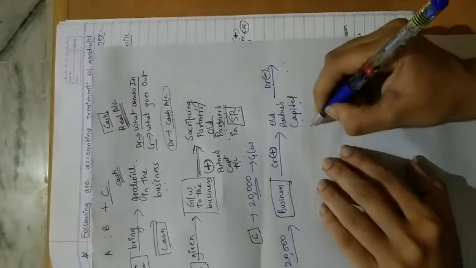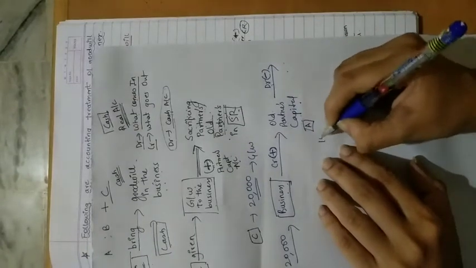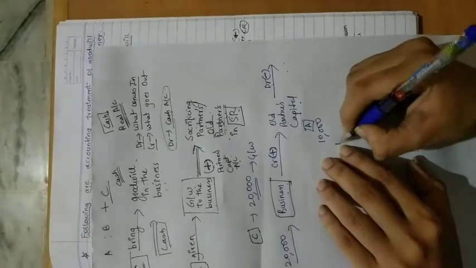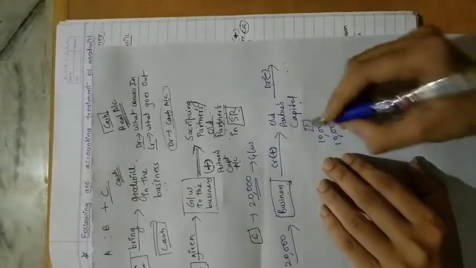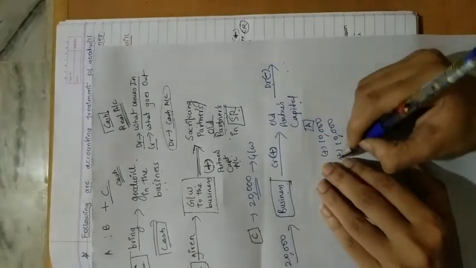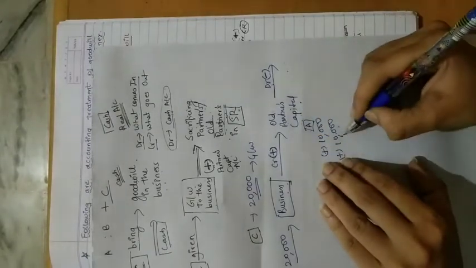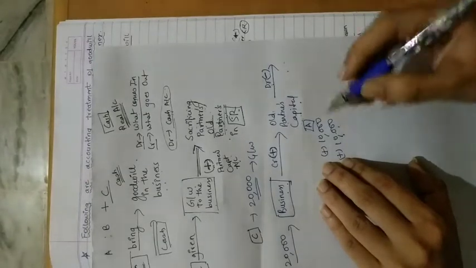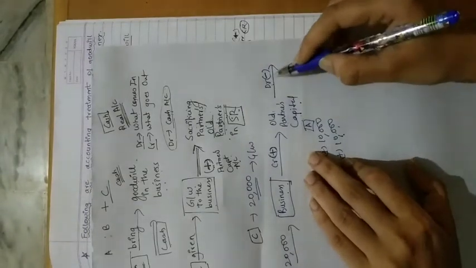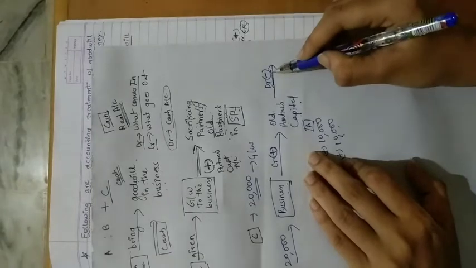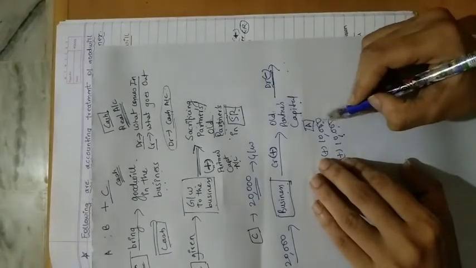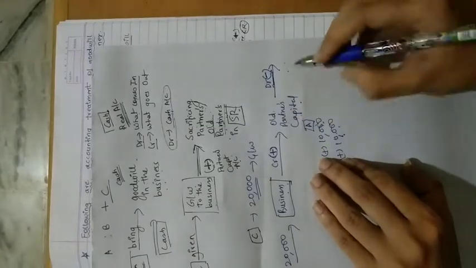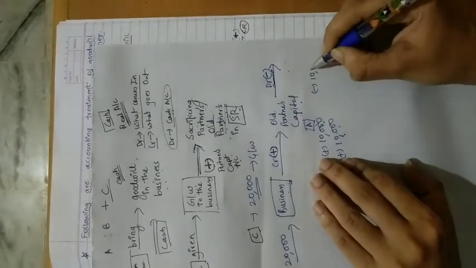Now let's say for example, here A is getting 10,000 and B is also getting 10,000 as goodwill. So here we have already added this amount to their capital account. Okay, but the third effect is what? If they are withdrawing the money, this money which we have added to the old partner's capital account, they can withdraw it.